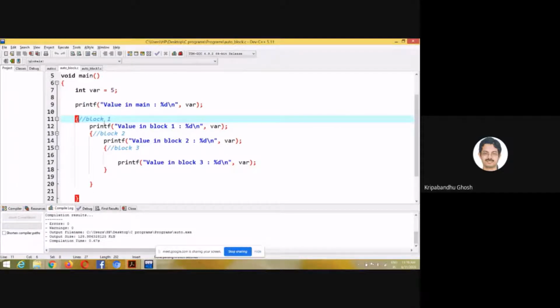So let's take this example. This is one block. This is a comment. This is block 1, and inside block 1 I'm printing the value of var, and I create another block 2, and I print the value of var in block 2, and then I create another block 3, and I print the value of var in block 3. I have also printed its value outside all the blocks but inside main, and there is only one declaration. That is outside everything, basically in main, and outside of all the blocks. Let's see what happens.